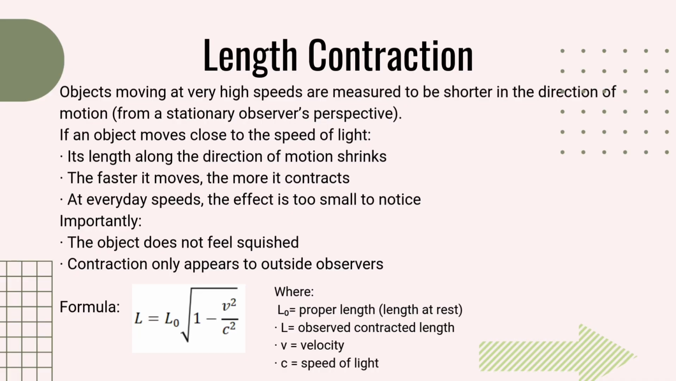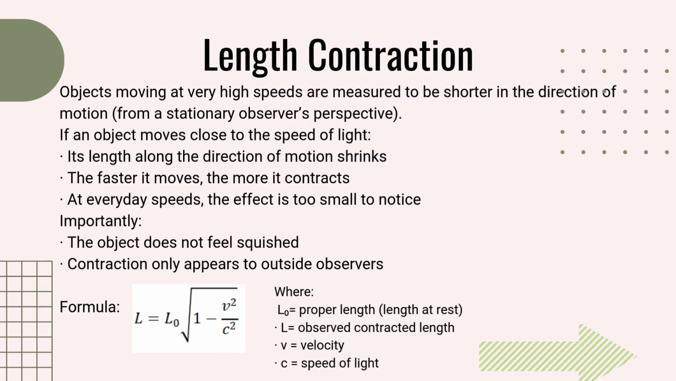Next topic is length contraction. If an object moves close to the speed of light, its length along the direction of motion shrinks. The faster it moves, the more it contracts. At everyday speeds, the effect is too small to notice. However, the object does not get squished; the contraction only appears to an outside observer.